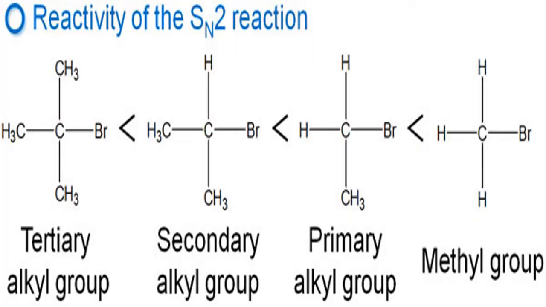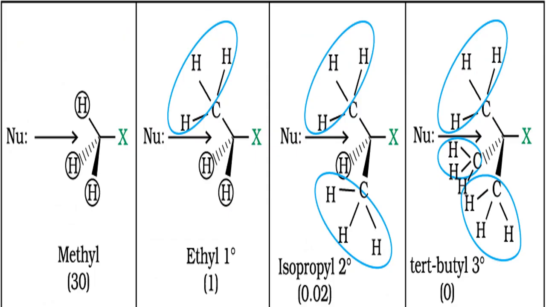Now same: more reactive, next reactive, least reactive. So either by the usual structure method or by the 3D method or by any other method, you will understand why the reactivity will increase from left to right or decrease from right to left because of the steric problems. This I have taken from the NCERT textbook.